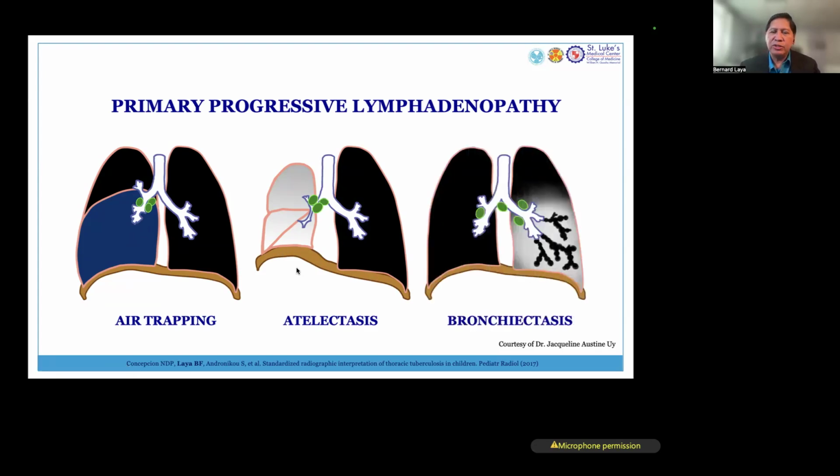Sometimes the lymph nodes are just there, and it does cause disruption of airflow. And in addition to the lung disease, it could cause significant inflammation of the airways. We call that bronchiectasis. They enlarge, the walls get thickened, and they get inflamed. So these are possible sequela on the airway of progressive lymphadenopathy.